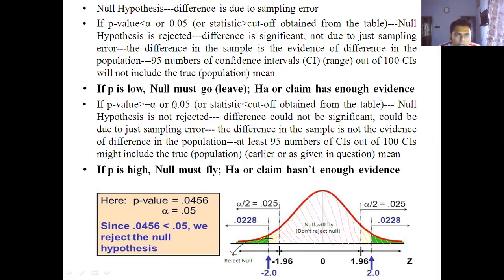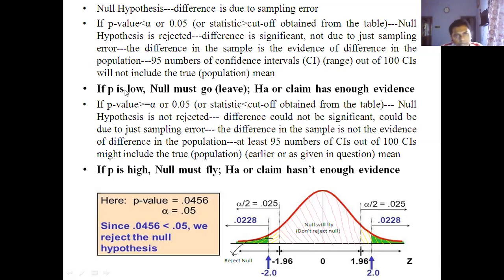Normally you conduct hypothesis testing fixing the alpha value equal to 0.05. So if you use the p-value, then you can easily conclude the decision.